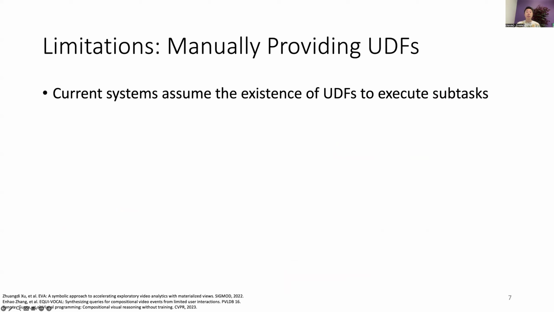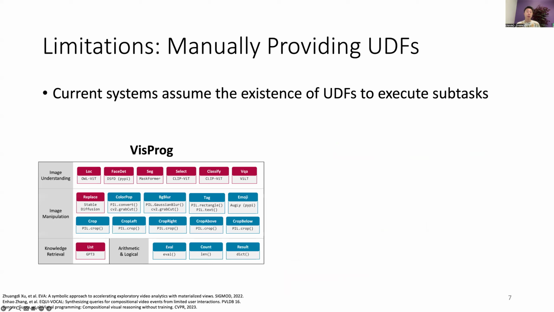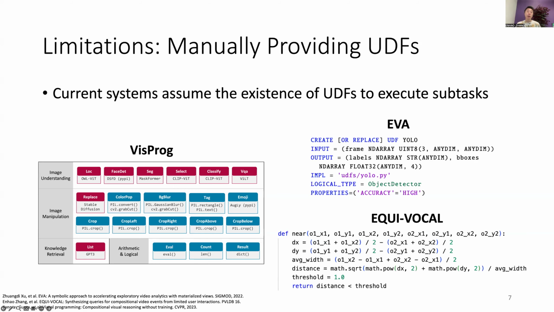However, current systems assume the existence of UDFs for executing subtasks to answer a compositional query. For example, VisProg predefines 20 modules and creates complex programs that invoke these modules in order to perform compositional visual reasoning. And EVA and EQUI-VOCAL execute SQL queries, which contain UDFs in their predicates. However, manually providing these UDFs is a big burden for users.